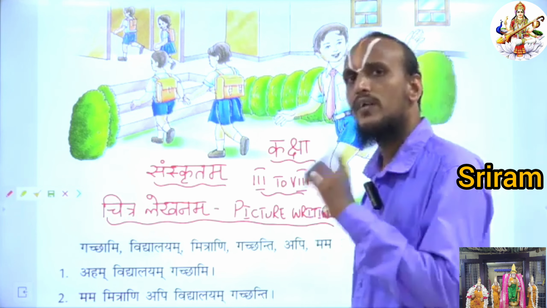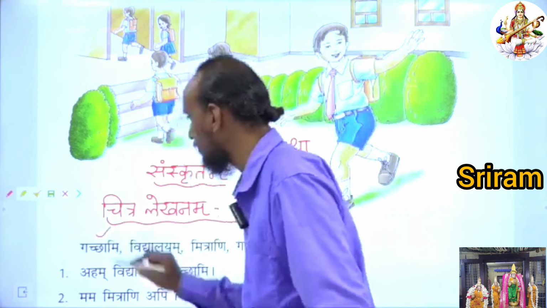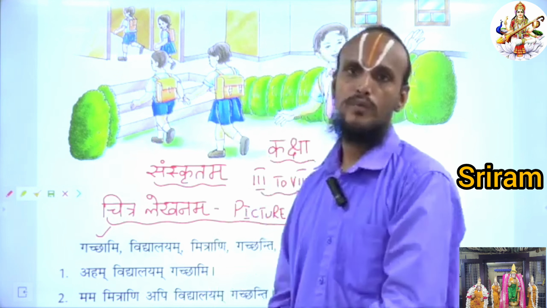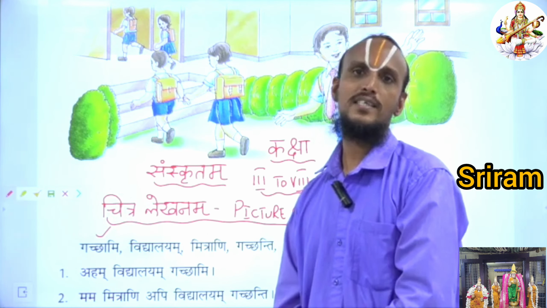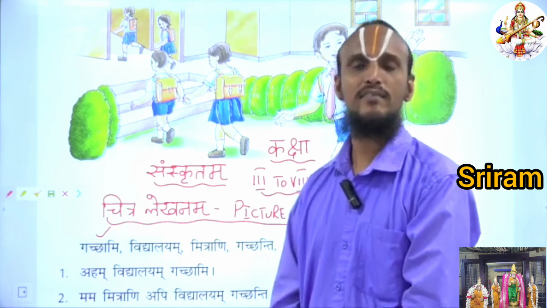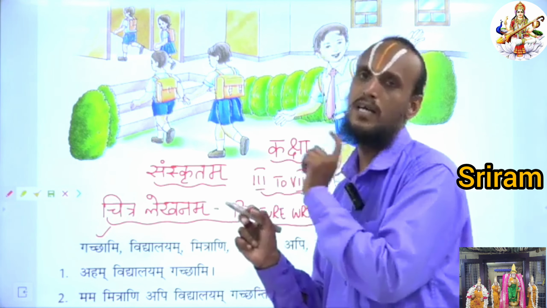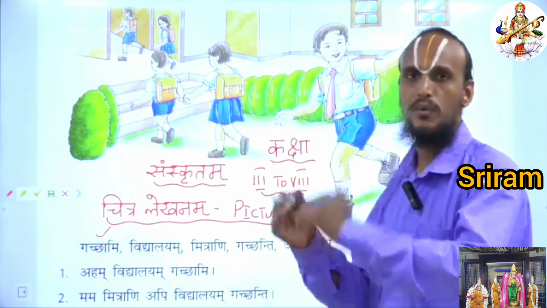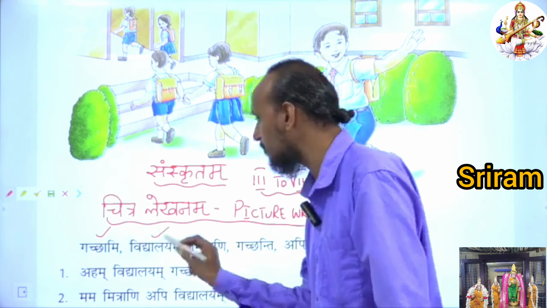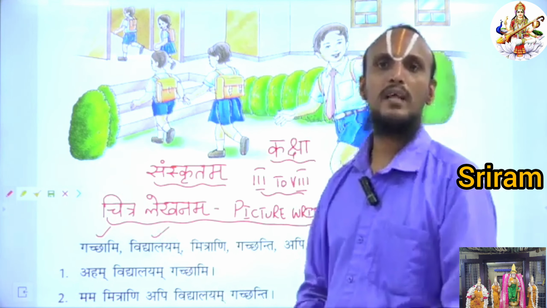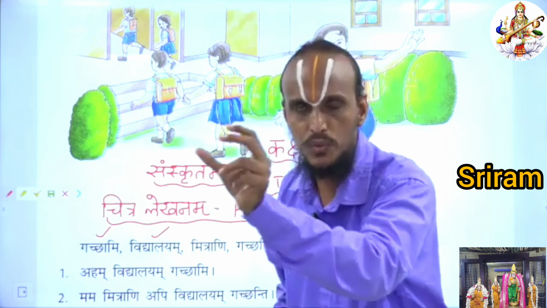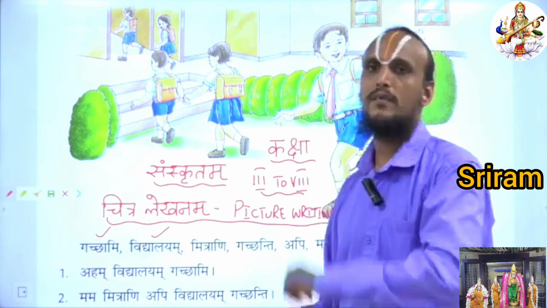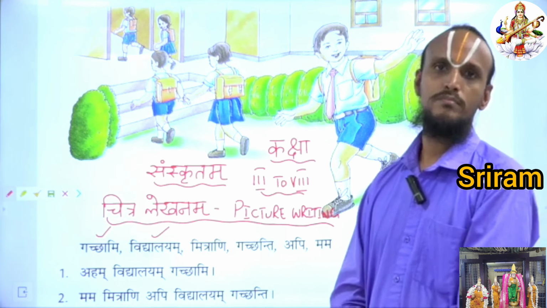Okay, what are the words given here? Gachami. What does it mean by Gachami? Gachami means I go. Okay, children? Gachati, gachataha, gachanti, gachasi, gachataha, gachatha, gachami, gachavaha, gachamaha. Okay, children? That means gachami, I go. Aham gachami, I go. Then Vidyalayam. What does it mean, Vidyalayam? Vidyalayam means to the school. Vidyalaya shabdaha dvitiya vibhakti ekavachanam. Vidyalayam iti rupam. Okay, children?